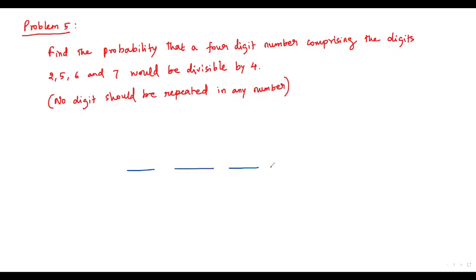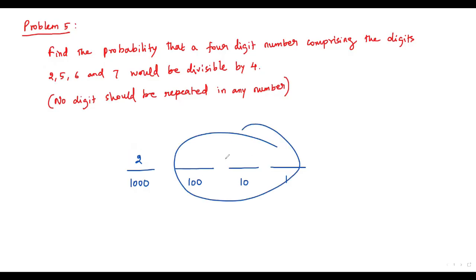1, 2, 3, 4. The blank over here represents ones place, and this one represents tens place. Here we have hundreds place. Here we have thousands place. Okay, let me consider the digit 2 in thousands place. We have used the digit 2 in thousands place. Again, the same digit should not be repeated in any of the remaining 3 places.